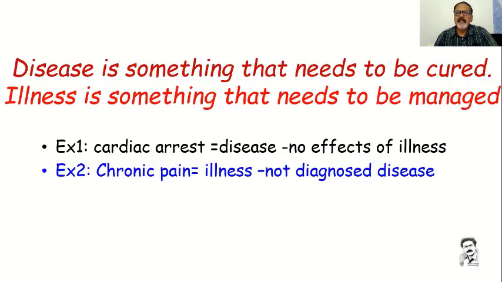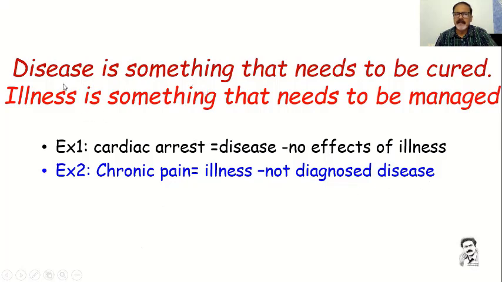There is a little difference between disease and illness. Disease is something that needs to be cured. Illness is something that needs to be managed. I will give you a simple example. Cardiac arrest is a disease. That means you are getting a heart attack; it is a disease. There is no effect of illness, there will not be any illness. Directly your heart will stop, which is called cardiac arrest. Chronic pain, a pain in the body, is illness. It is not diagnosed as disease.